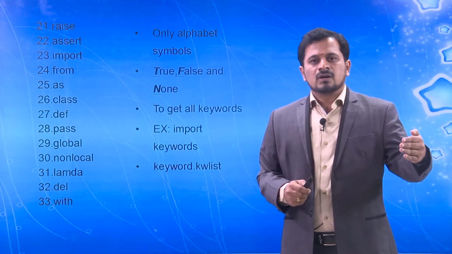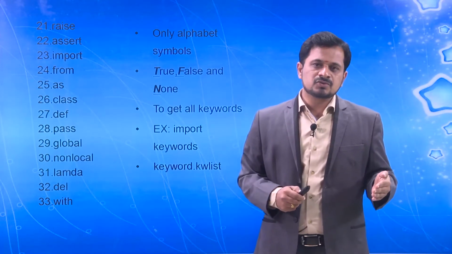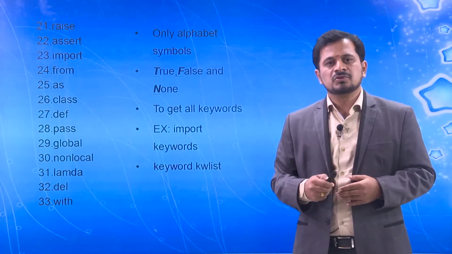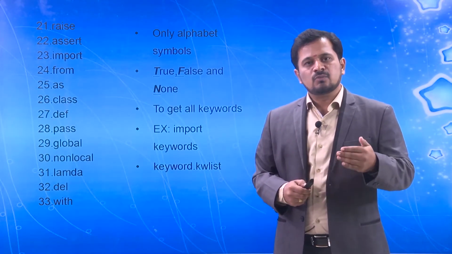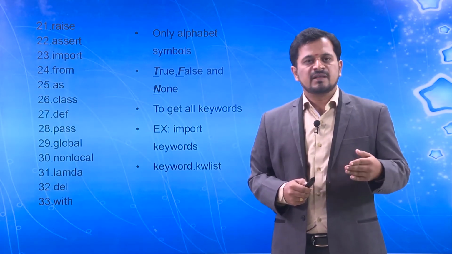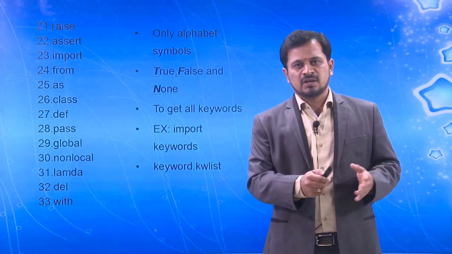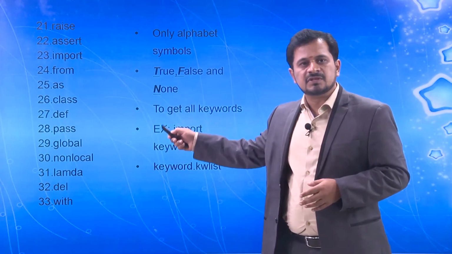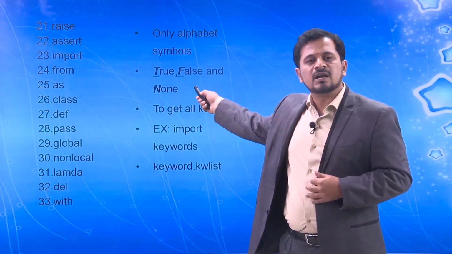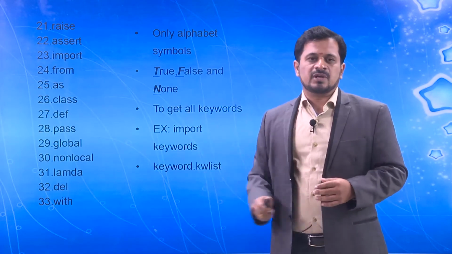So now you understand what an identifier is, what purpose we use an identifier for, how you can create your own identifiers, and what rules you have to follow when you create your own identifiers. And then we have discussed the 33 keywords which are available in our Python, what the rules are, and how to import the keywords in our Python compiler, which we have also seen.